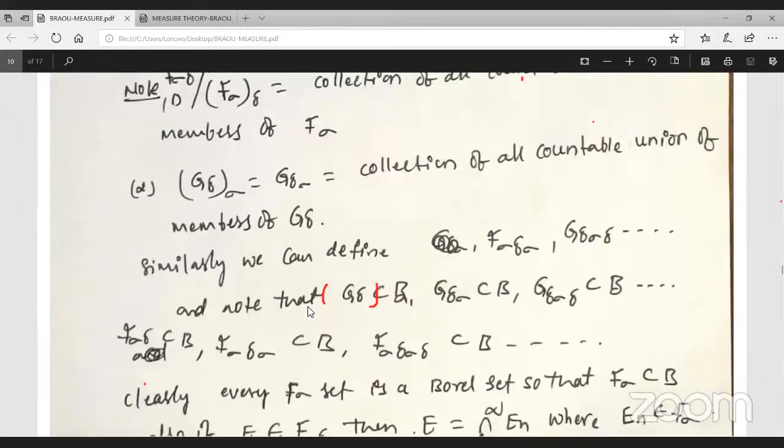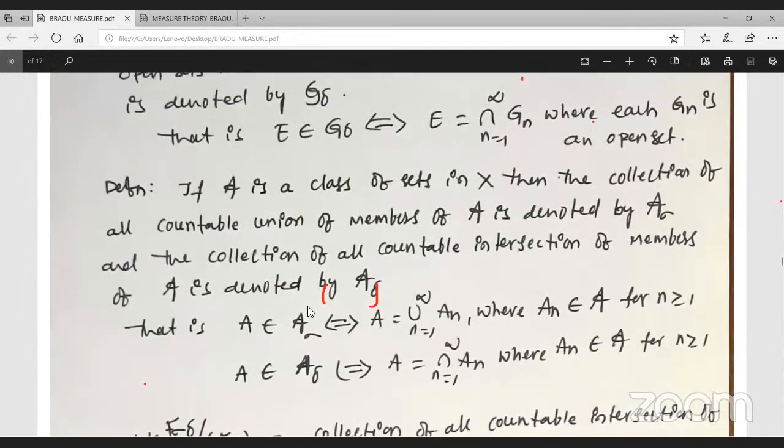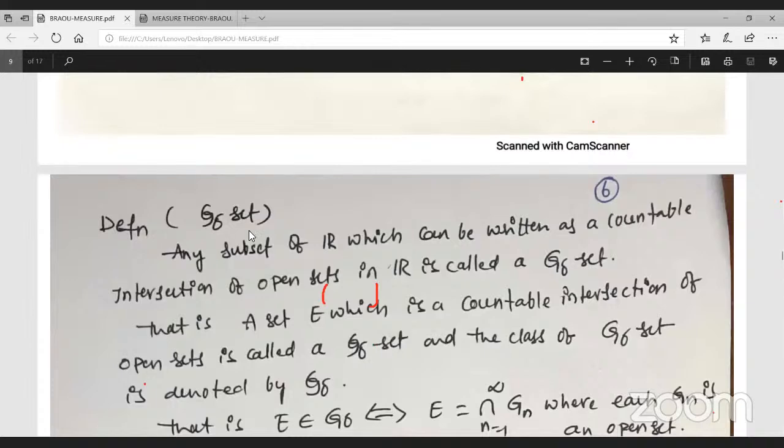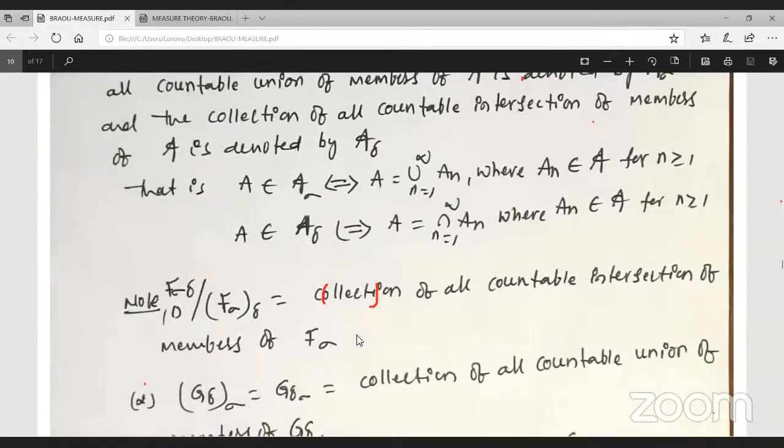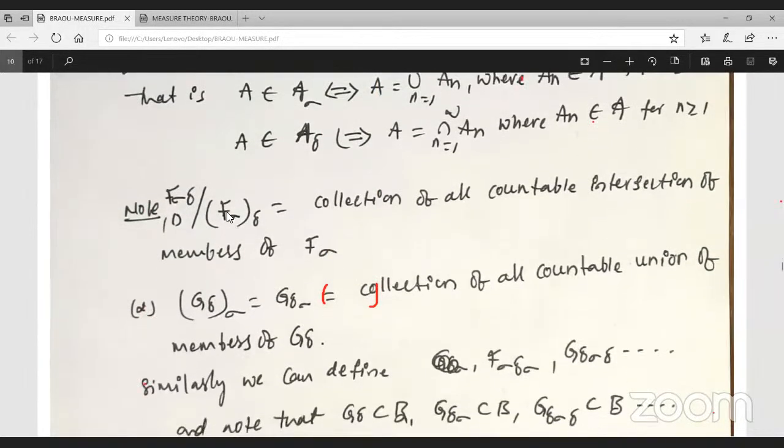F sigma. Again we can define G delta set, F sigma set, and observe here, just wait. F sigma delta means what? The collection of all countable intersections of members of F sigma.